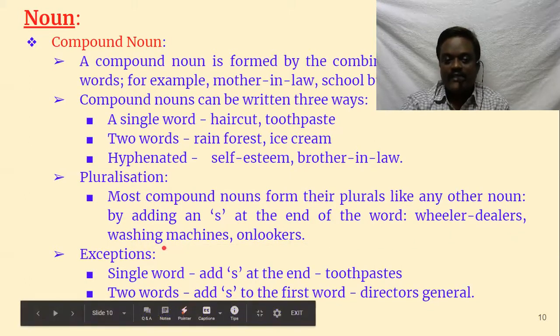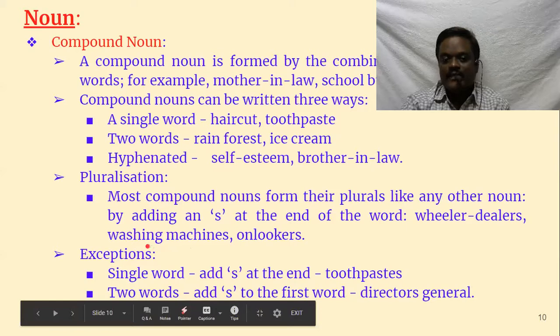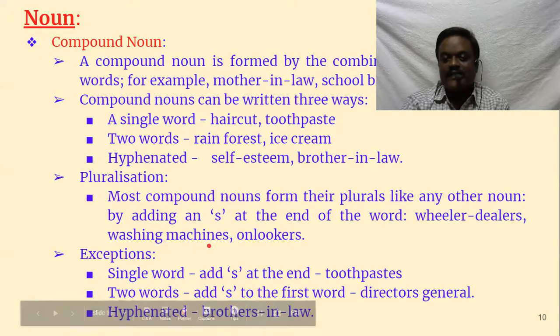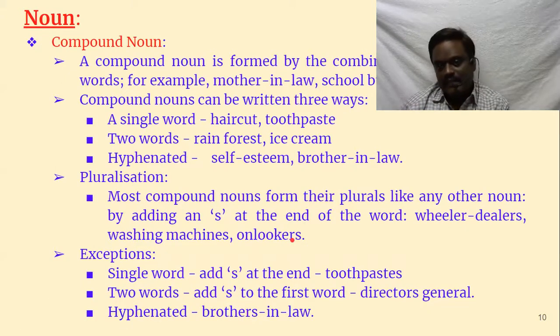Washing machine: washing here is an adjective, so adjective and noun are brought together. So it cannot be washings, it can be machines, can be more. So washing machines. Onlooker, okay, it's a pronoun and verb, so lookers are more, so onlookers. So with such logic, it becomes very easy for us to form plurals from compound nouns, and there need not be any confusion at all.